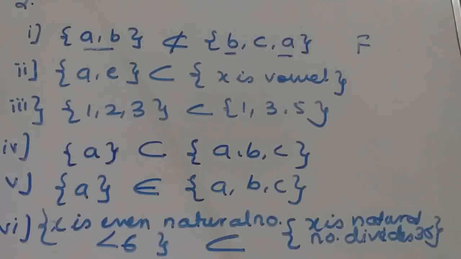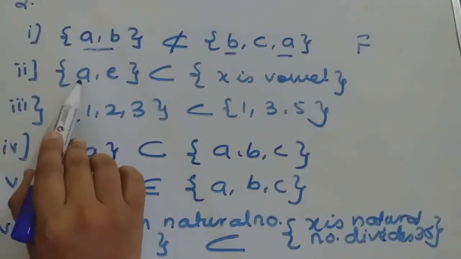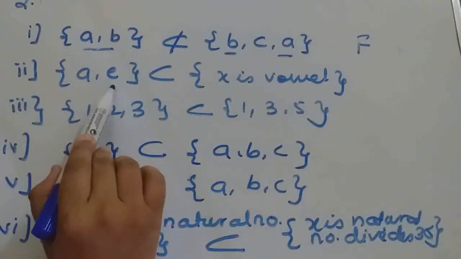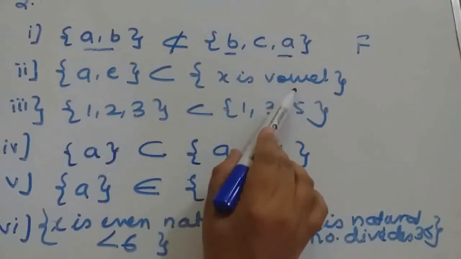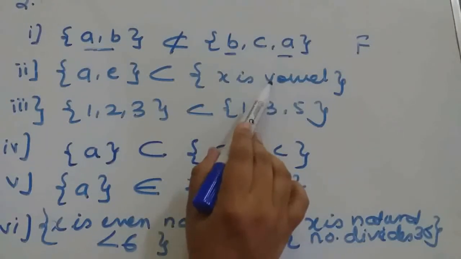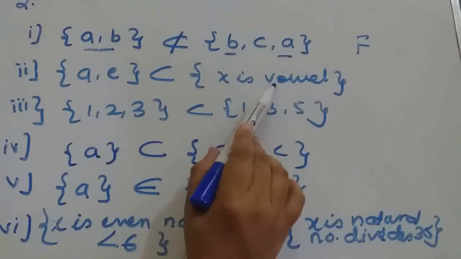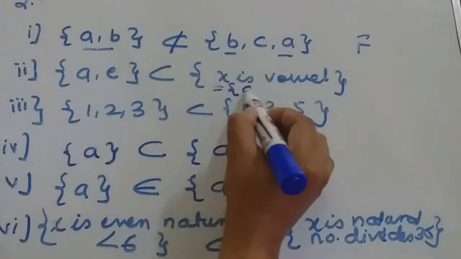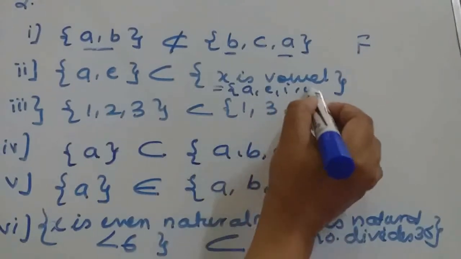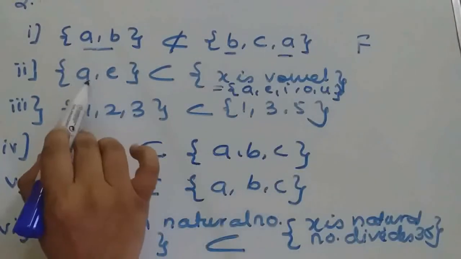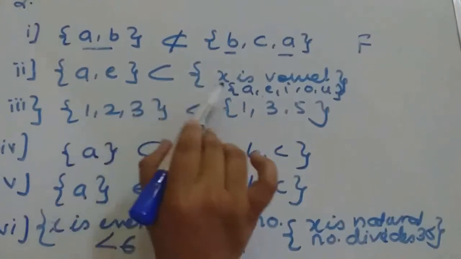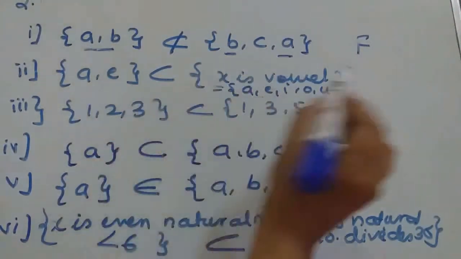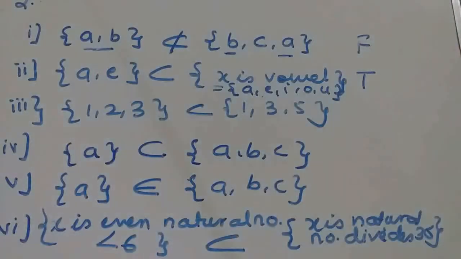This statement is false. Now the second example: {a, e} is given, and it is a subset of {x : x is a vowel of the English alphabet}. Now we know this is in set builder form. If you write all the vowels: a, e, i, o, u. So {a, e} belongs to this set, isn't it? So this is a subset, and subset is what is given, so that is true.